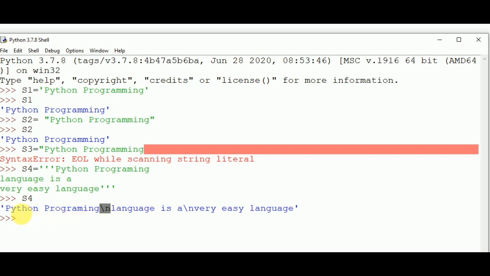So the answer would be in a single line of statement with the help of this \n or new line operator. So this is the triple quoted string. Here we have discussed single quoted, double quoted and triple quoted strings.